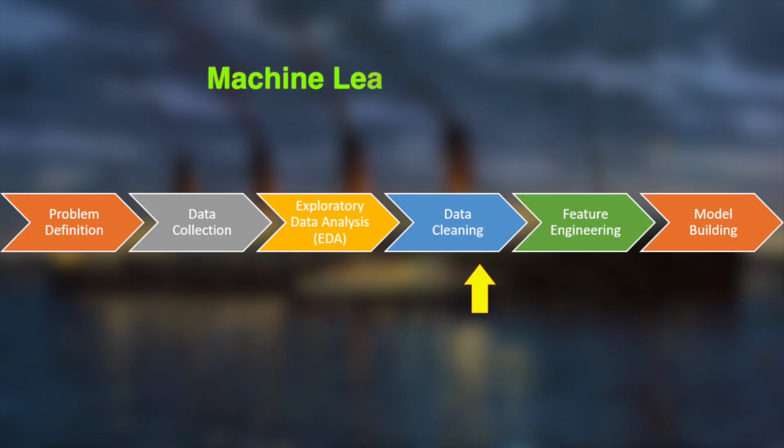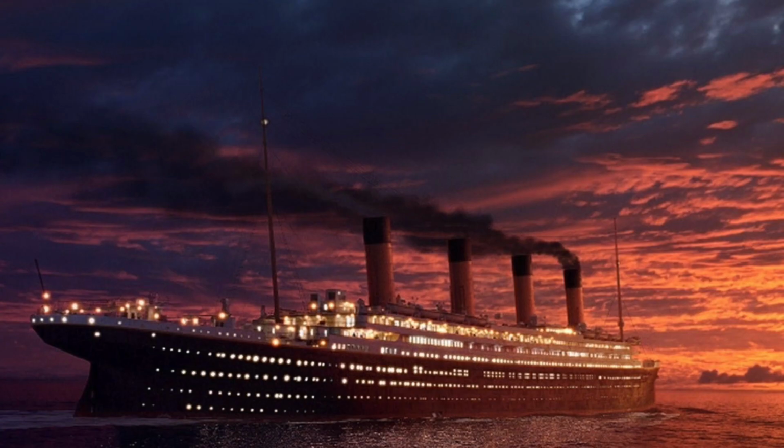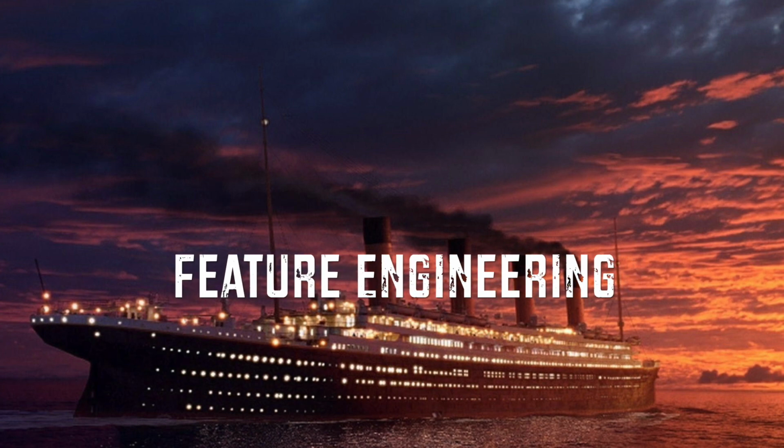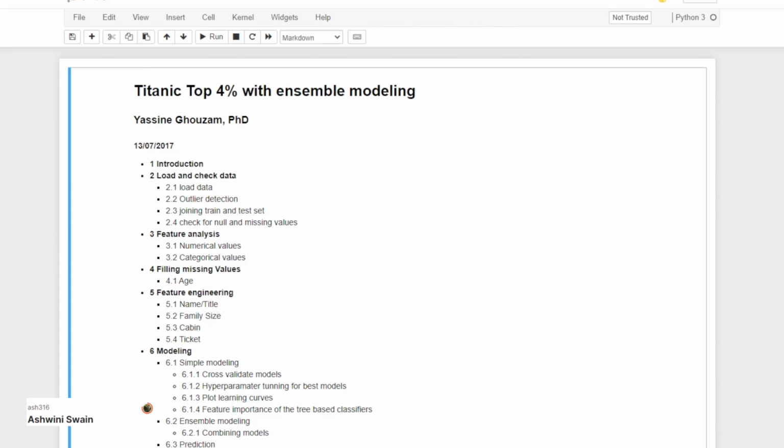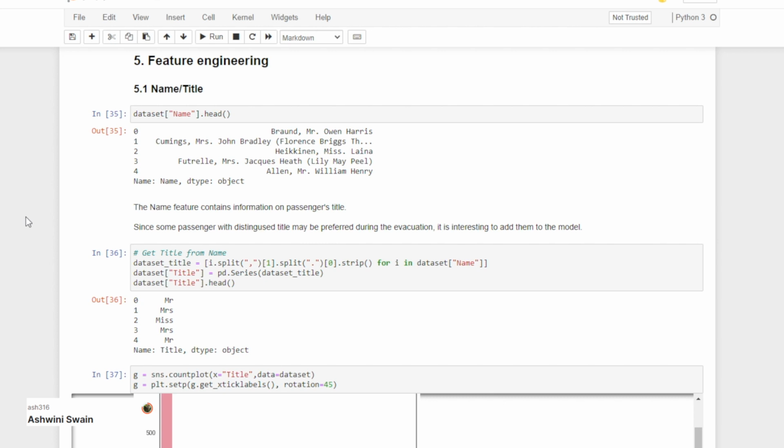The next step towards the model building is feature engineering. Feature engineering is the process of creating new features from existing features, and in most cases, this adds value to your model. In this notebook, the author does a great job at creating new features. A unique name value does not add much to the machine learning model.